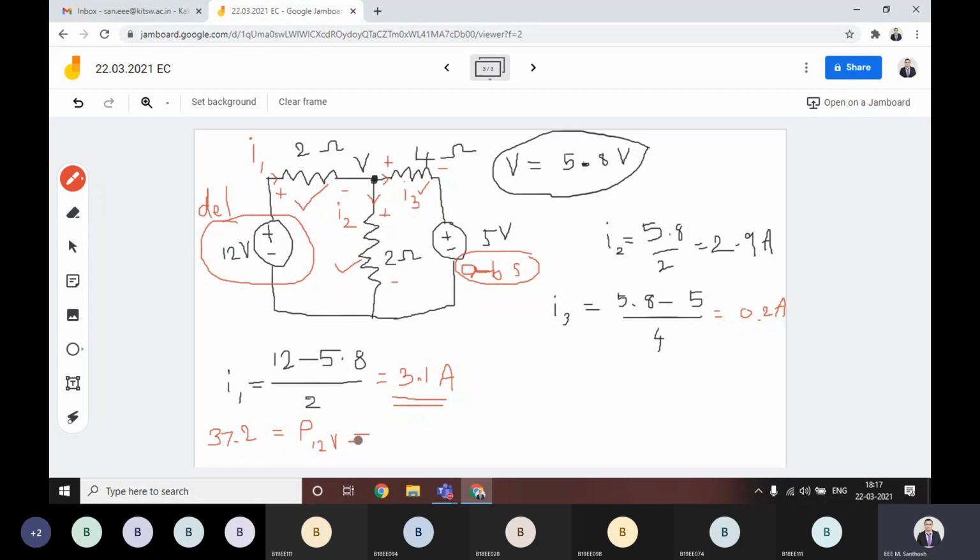That means this is delivering, we are telling. Then this 2 ohm is there. Then I1 square into R will give you the power for this absorbing resistor. I1 is 3.1, 3.1 square, this I1 square into R. R value is 2 ohm.